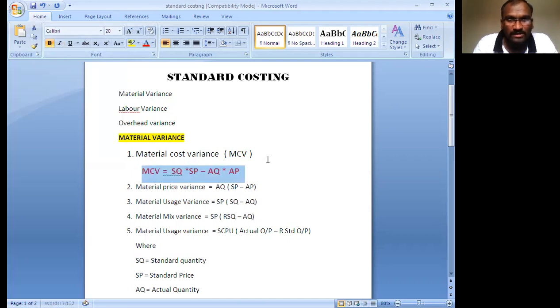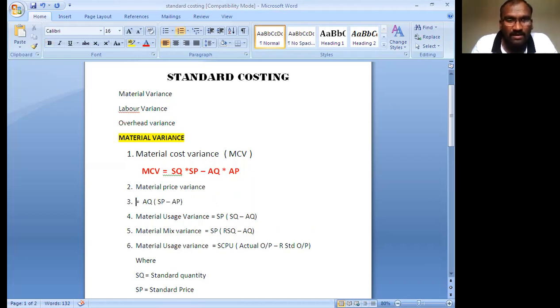Standard quantity into standard price, you get the standard cost. Actual cost means actual quantity into actual price. So the difference, standard cost minus actual cost. In formula: standard quantity into standard price minus actual quantity into actual price. That is the material cost variance.